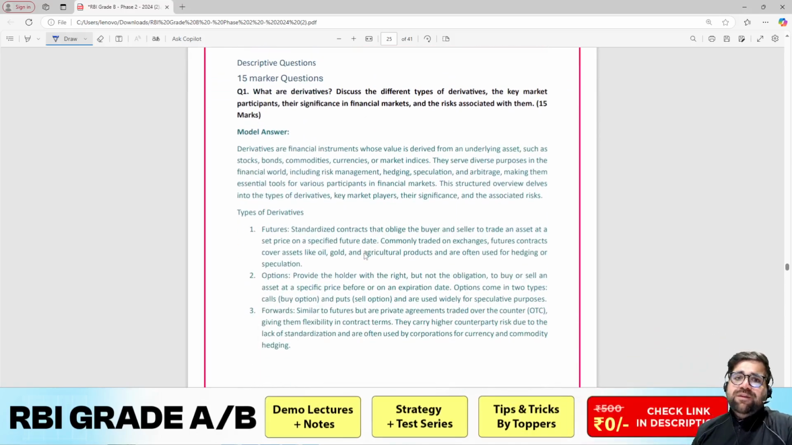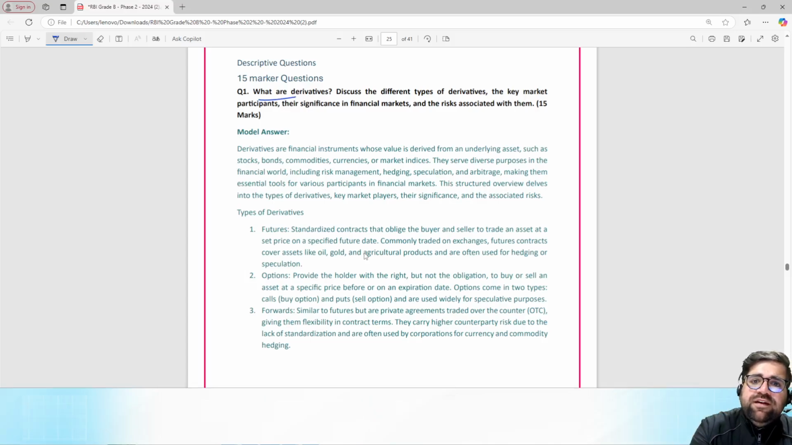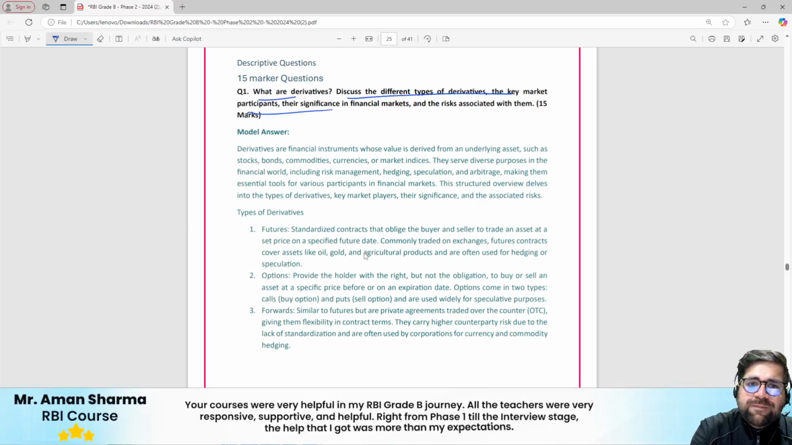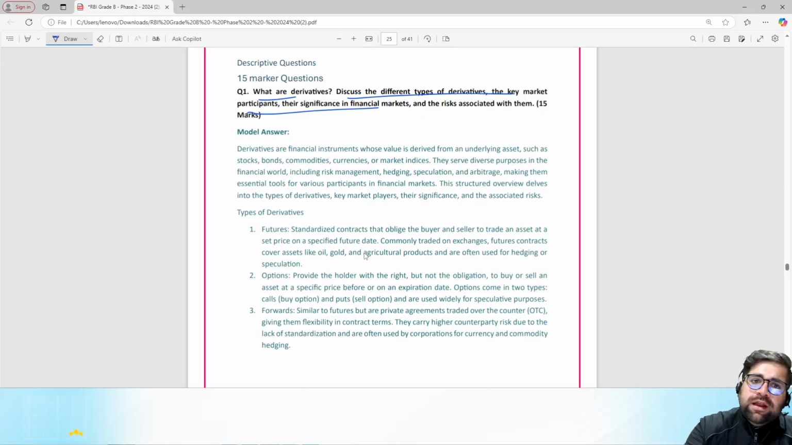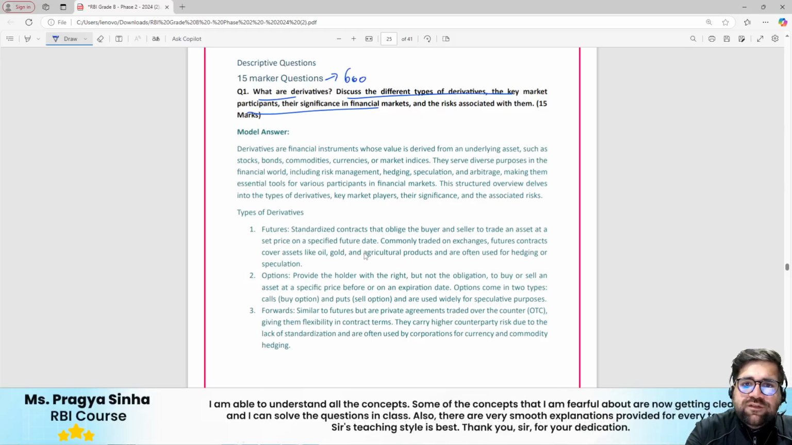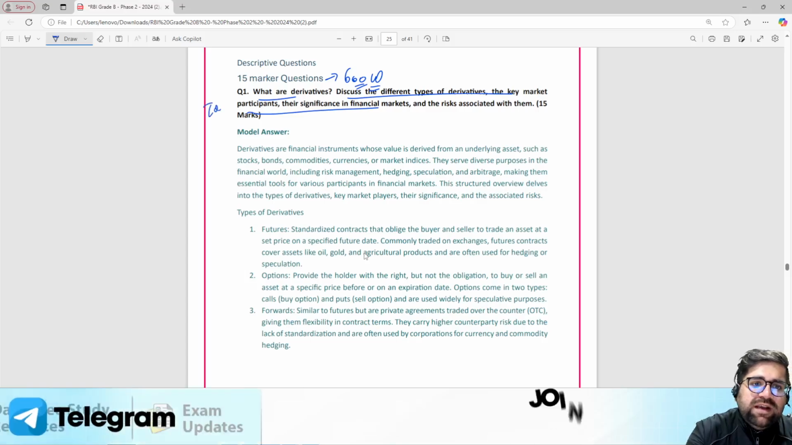Coming forward to 15 markers. What are derivatives? Discuss different types of derivatives, key market participants, significance in financial markets, and the risk associated. Now this is a 15 marker question, word limit is 600. Now if I was in your place, this question was on my target list.